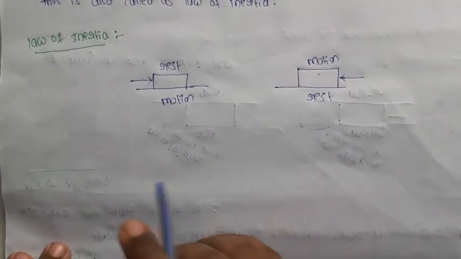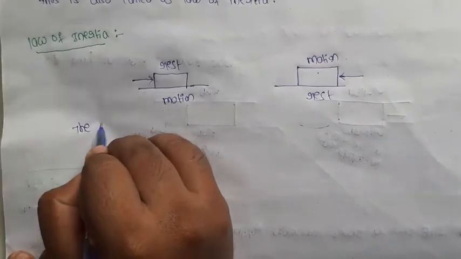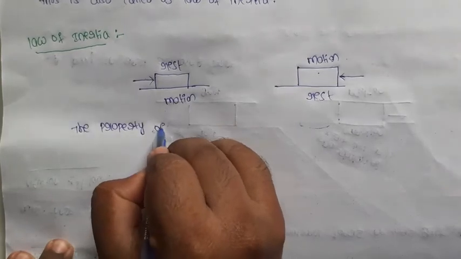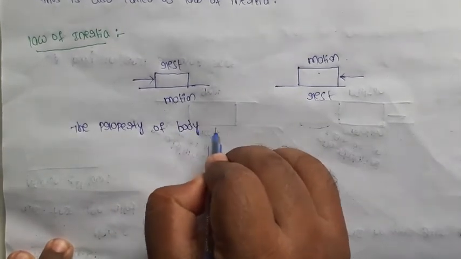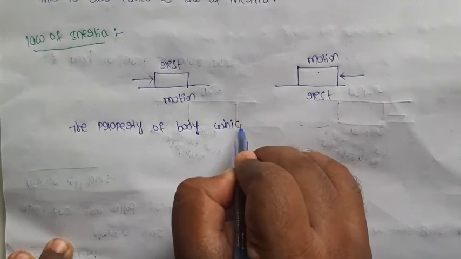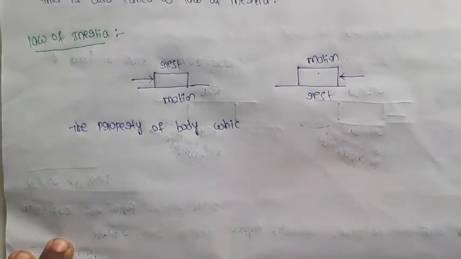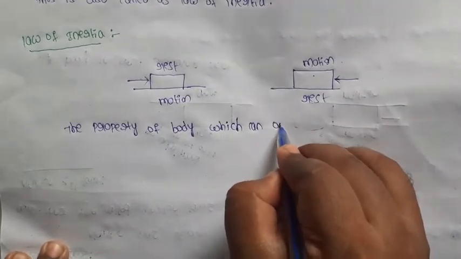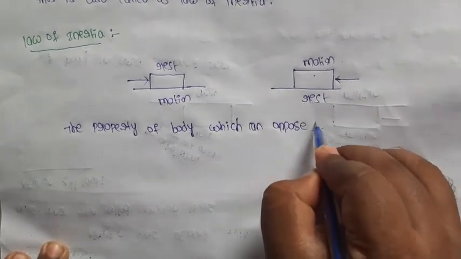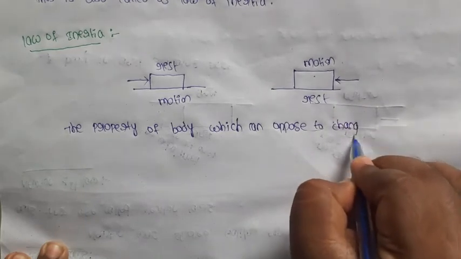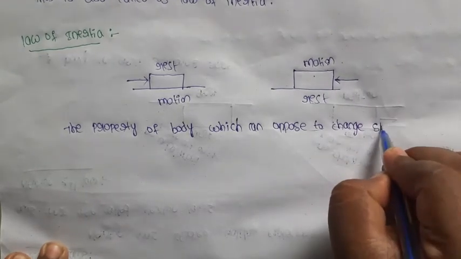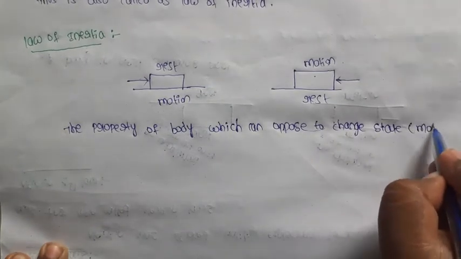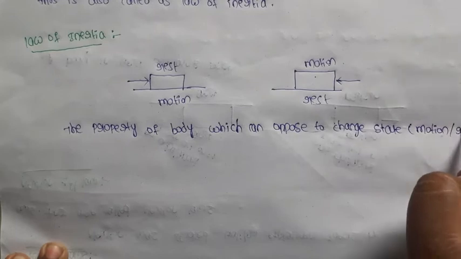So the definition of the law of inertia: the property of a body which opposes any change of state, motion or rest.